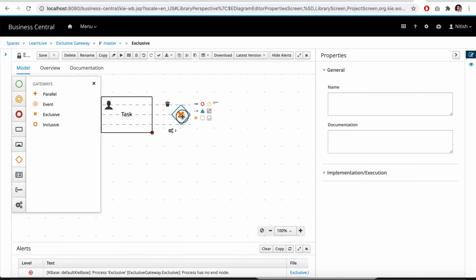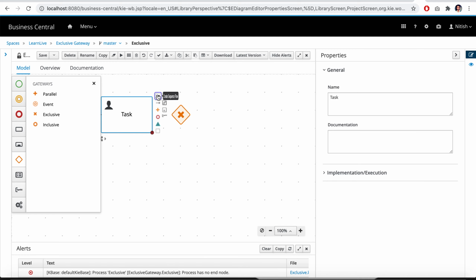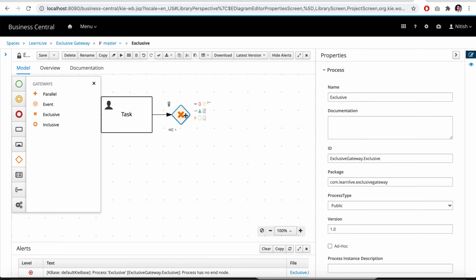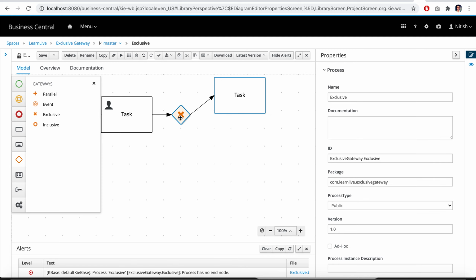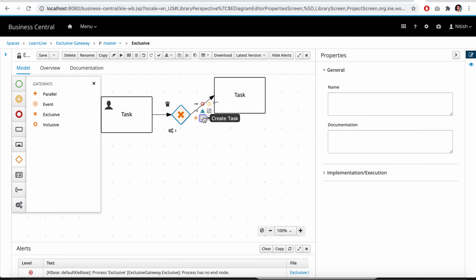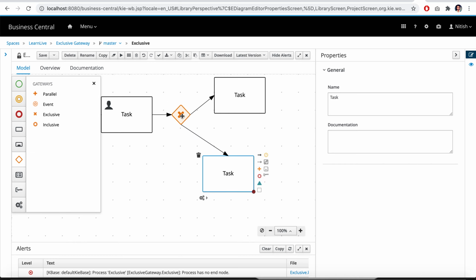Now I'm creating tasks. I will create two different tasks, and one more task. Now this is the gateway, and it will take values from its past tasks, the previous nodes.